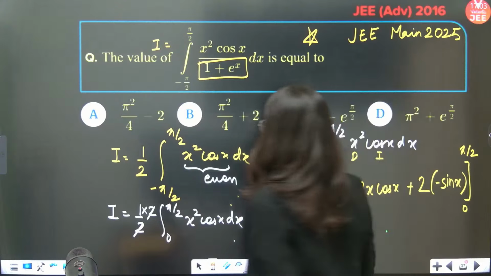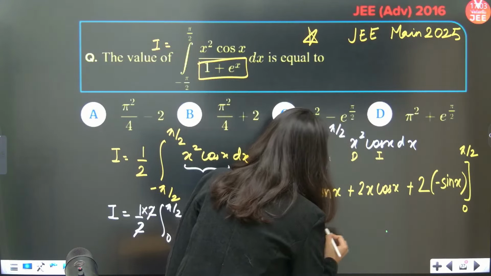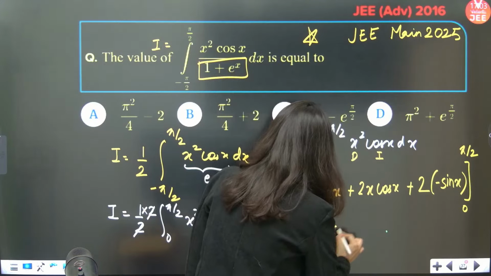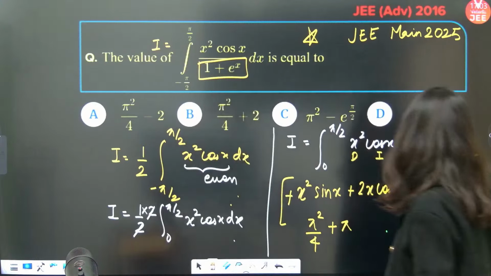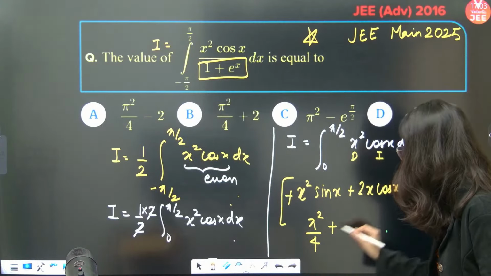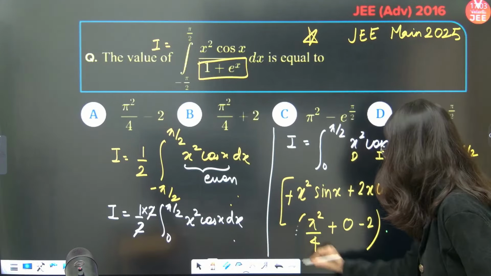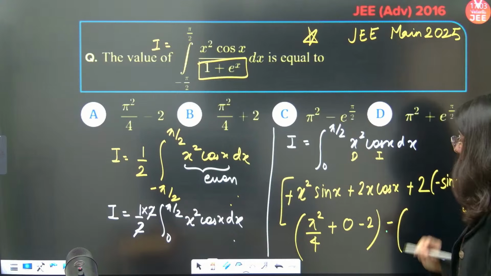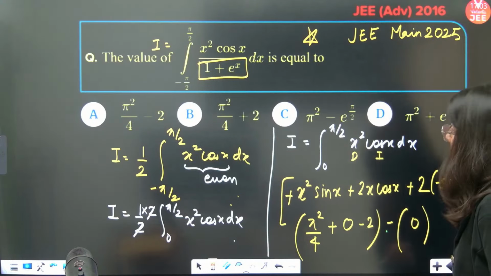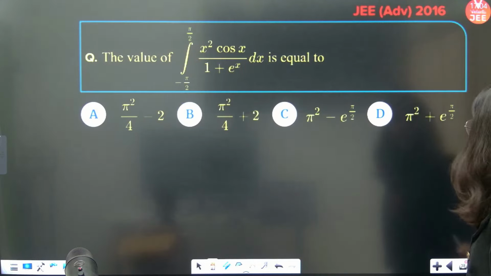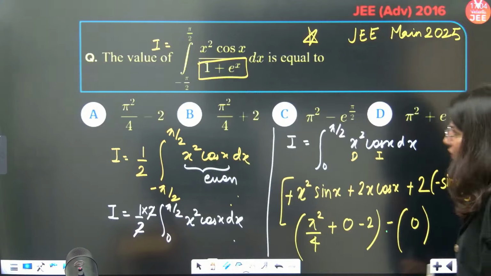Put in the limits. Pi by 2 will give pi square by 4. Then pi by 2 right here will give pi, and if you put pi by 2, this is 0. Pi by 2 we are putting now, so this is 0. And pi by 2, if you put it over here, minus 2, upper limit minus lower limit. Now you put 0, this is gone, this is gone, this is gone. So 0 plus 0 is 0. Pi square by 4, the correct answer will be what? The correct answer will be pi square by 4 minus 2, done.